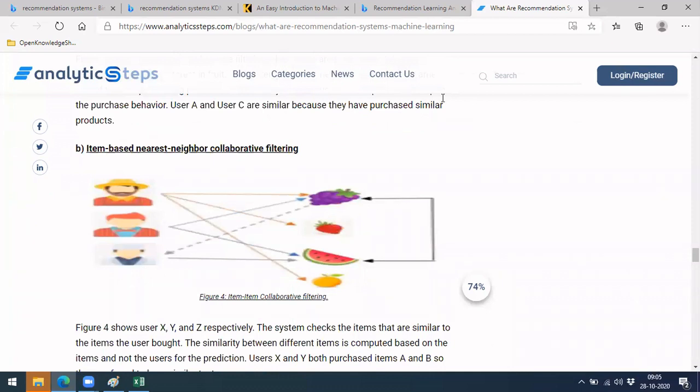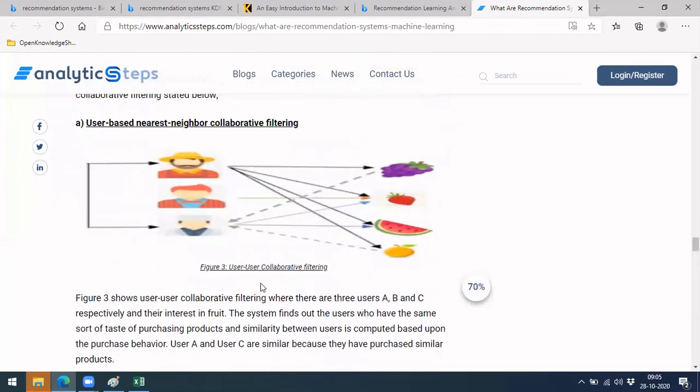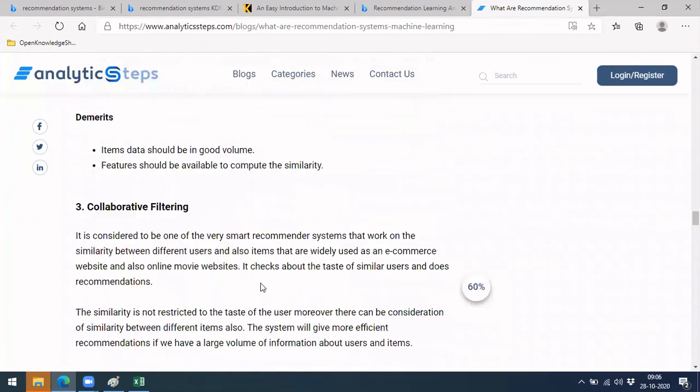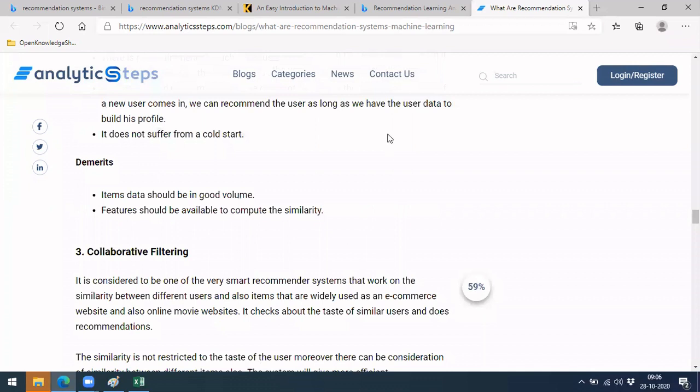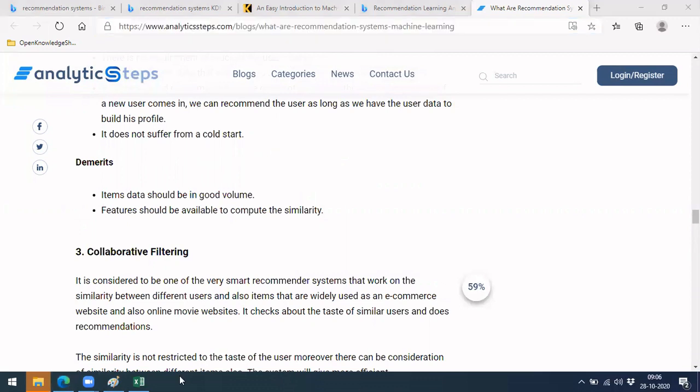We can see it during the practical session, but as of now this is the theory. The similarity measure plays a very good role in doing this. You can refer to this article, I'll provide it in the description. It explains very clearly. Okay, so that's it for today's session.